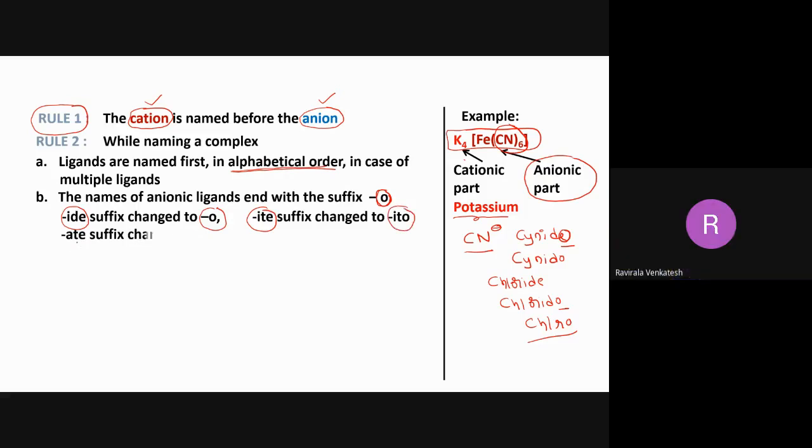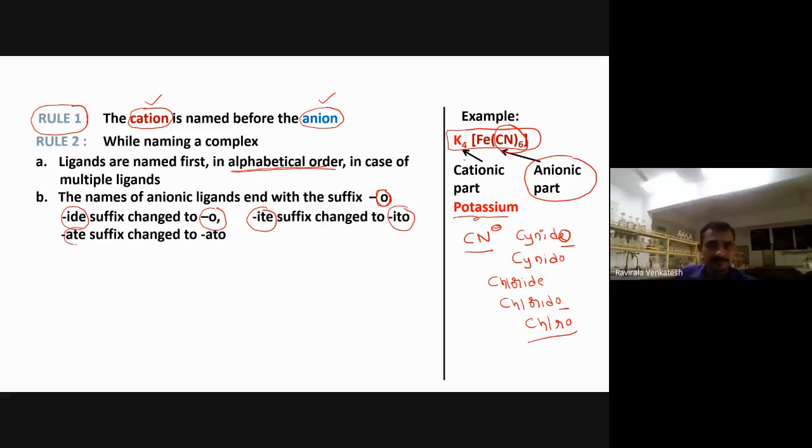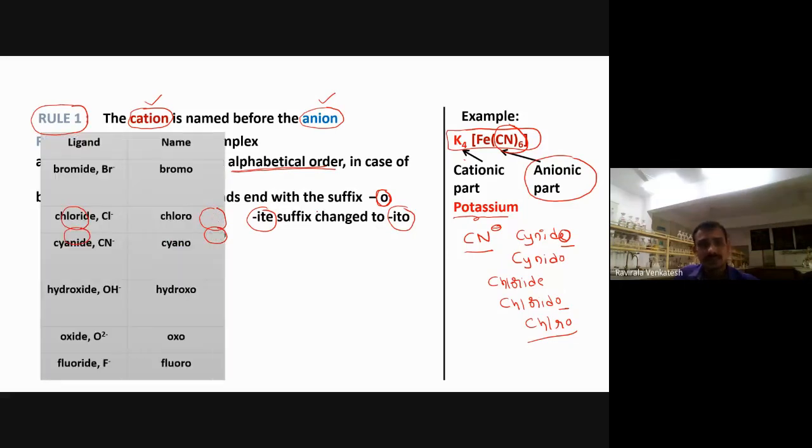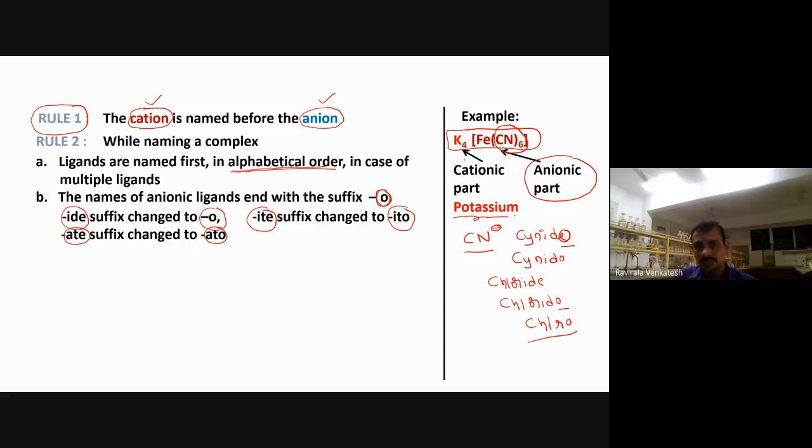Next, if it is ate, it will convert into ato. Now let me see some examples here. I will write some examples so that it will be easy to understand. What is this: ate, ato, ite? Let me see some examples. Now I will take one example for what?